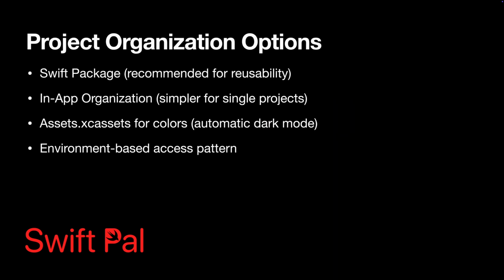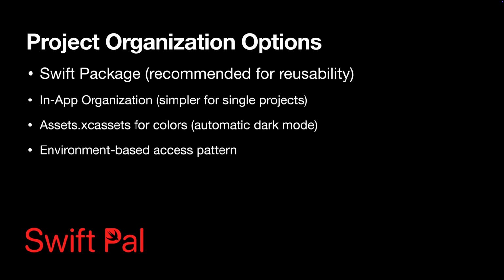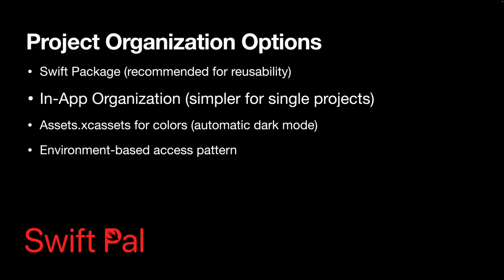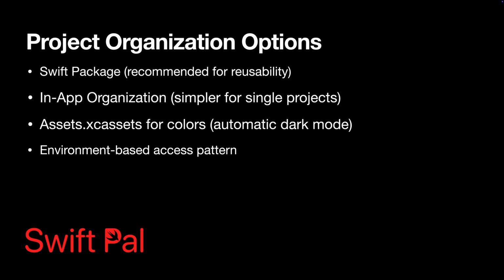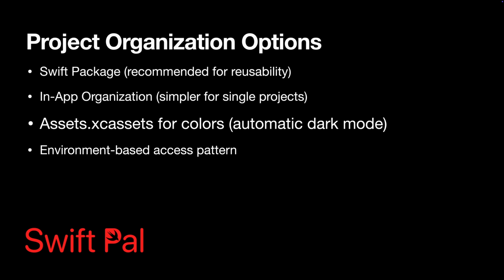There are a few different ways to organize your design system, depending on how reusable you want it to be. First, if you're building something you plan to reuse across projects, the best option is to put everything in a Swift package. It keeps your design code isolated and easy to import anywhere. If you're working on a smaller app or a one-off project, it's totally fine to just organize things inside your app target using folders. For colors, you'll want to use Xcode's asset catalog.